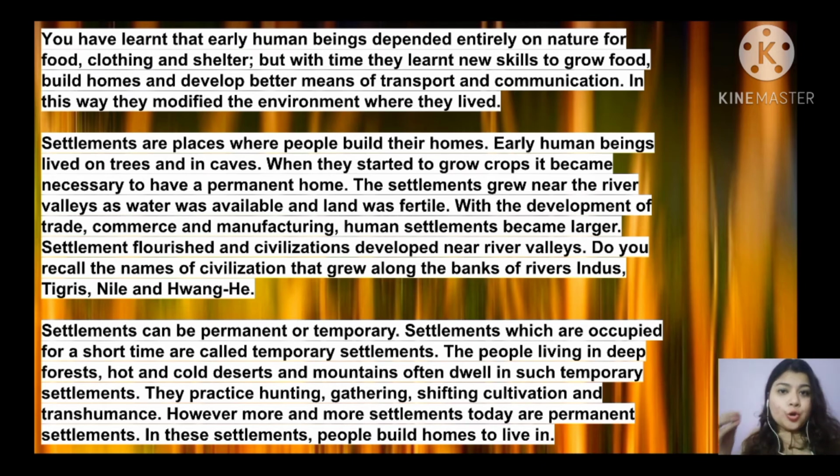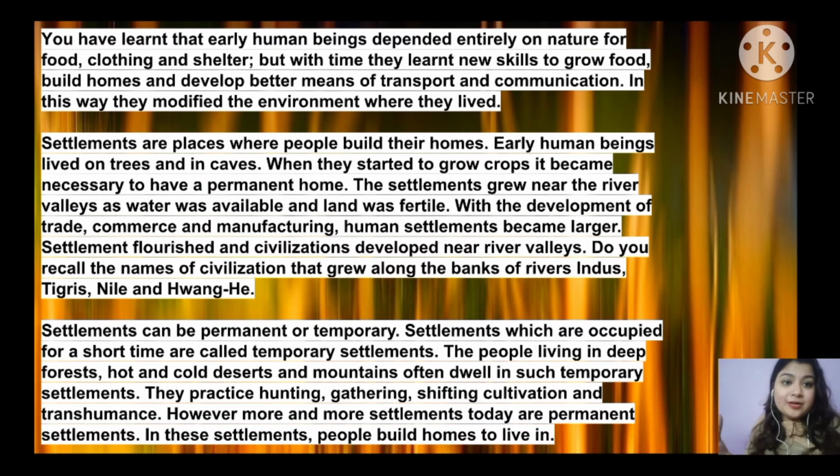Settlements which are occupied for a short time are called temporary settlements. The people living in deep forests, hot and cold deserts and mountains often dwell in such temporary settlements. That means when people migrate from one place to another, it is a temporary settlement. Today they are living in area B. Tomorrow they will live in area C. So their place is not permanent.